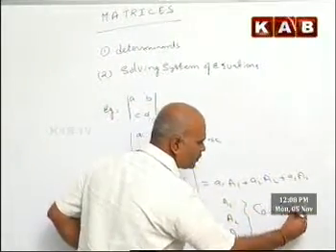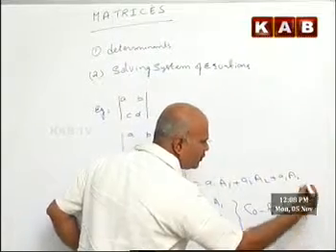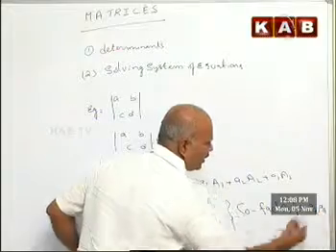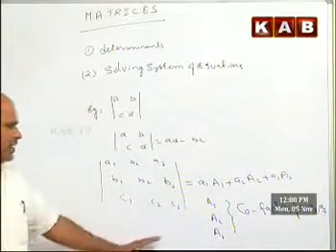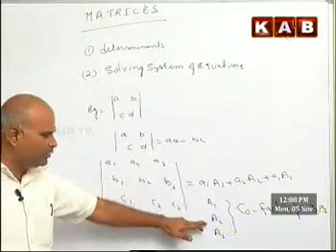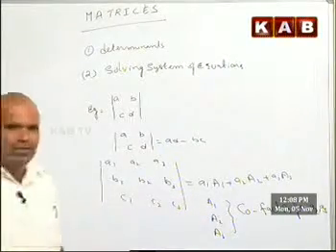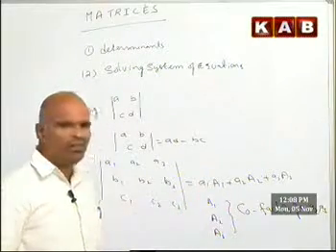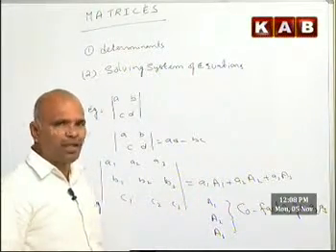What are those? Cofactors of A1, A2, A3. So A1, A2, A3 are the cofactors of the small a1, a2, a3.